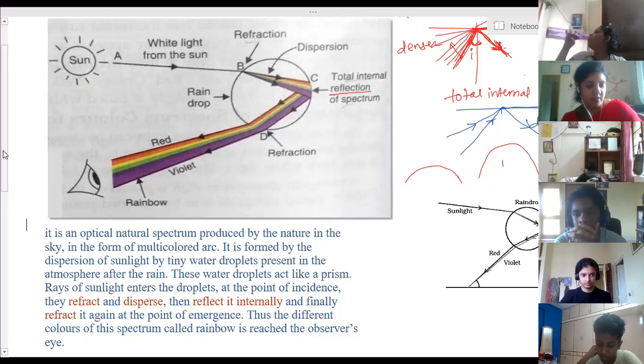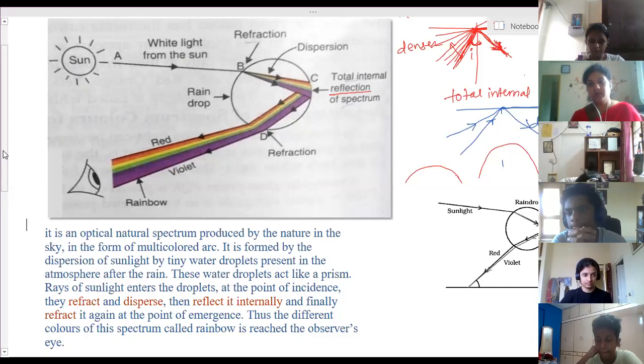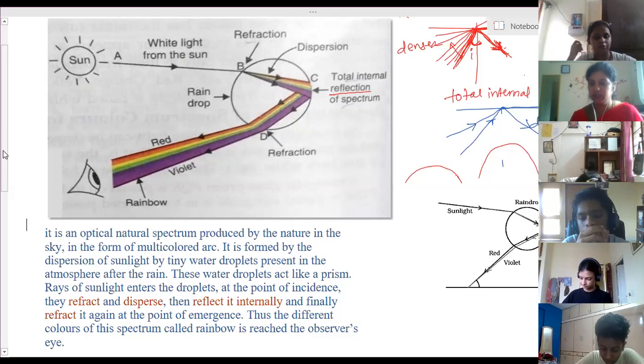This is what about the dispersion part. Now next is atmospheric refraction. Now the third part of the chapter, atmospheric refraction, and then scattering lastly. Now what is atmospheric refraction? So what does refraction mean? What is the definition of refraction, or what do you mean by refraction?